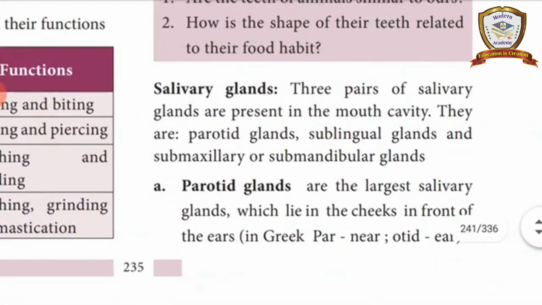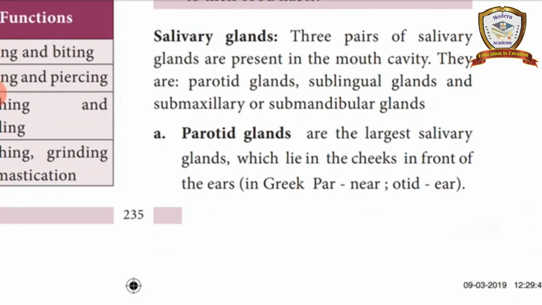The salivary gland is used to secrete the saliva. Three types of glands are there: parotid gland, sublingual glands, and submaxillary or submandibular glands. The parotid gland is the largest gland and it is present in front of the cheeks.